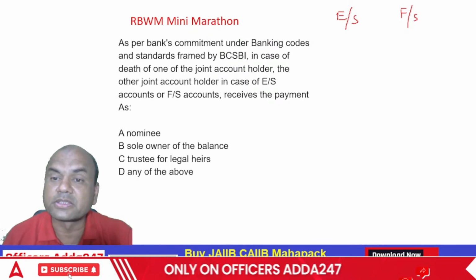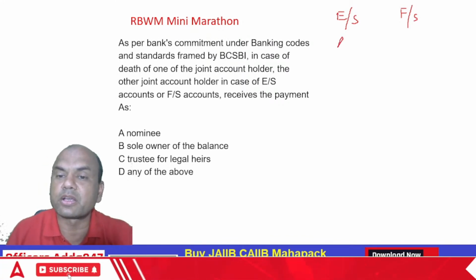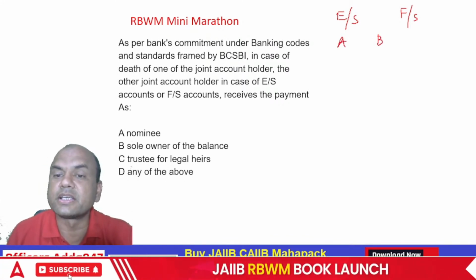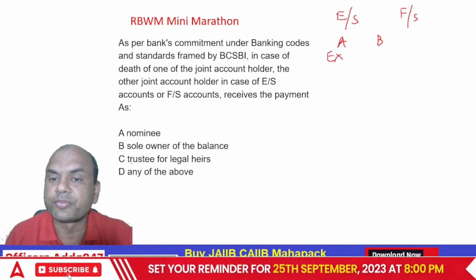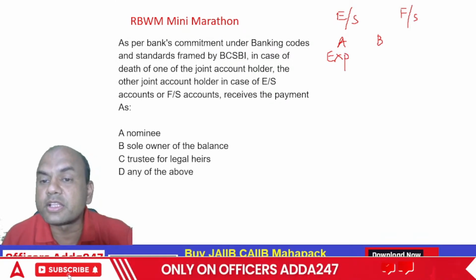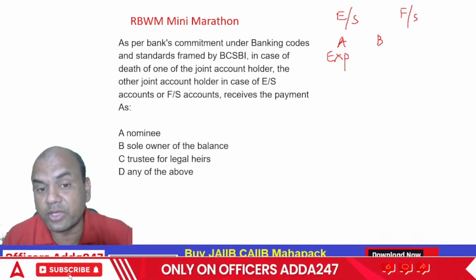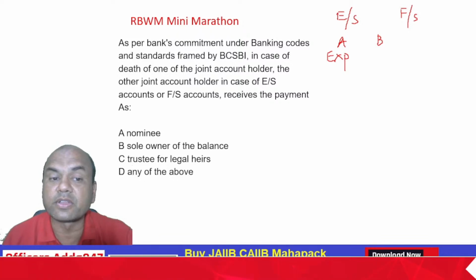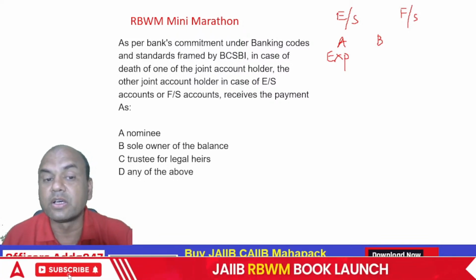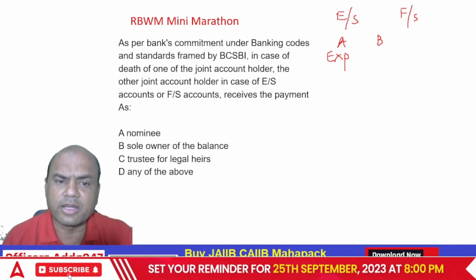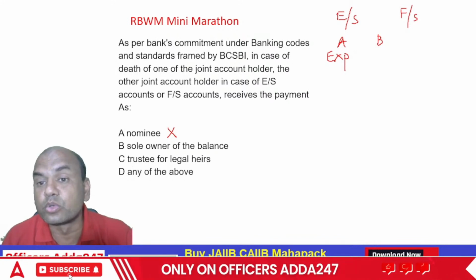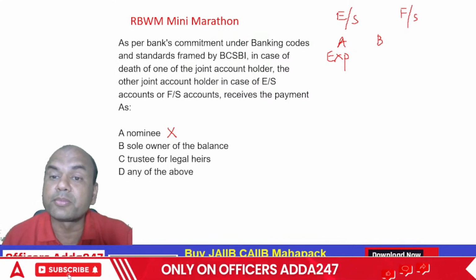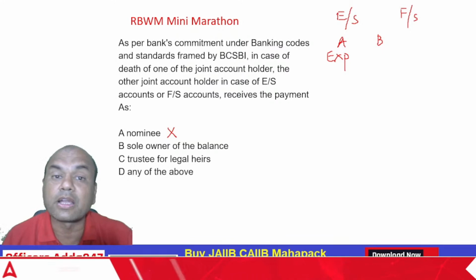See here, A and B have a joint account. If A has expired, how will B receive the funds? Will he or she receive the payment as a nominee? No. How can it be a nominee? Nominee is totally different, right? So nominee is not there. Sole owner of the balance. So sole owner means B becomes a complete owner. Many of you will get confused over here.